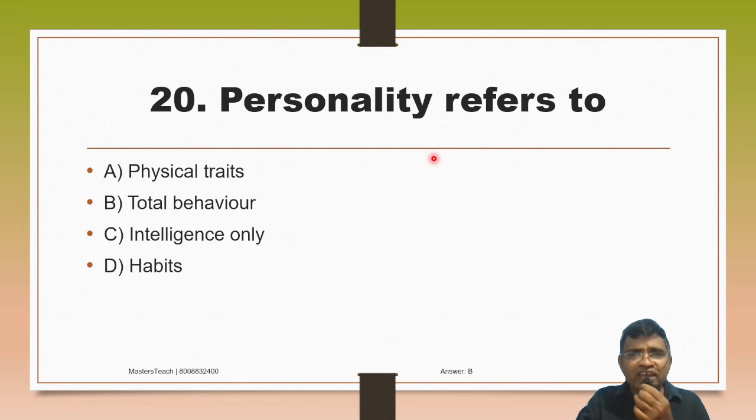Then personality refers to: A. Physical traits, B. Total behavior, C. Intelligence, D. Habits. Personality refers to total behavior. Total behavior. You should remember this, and do comment and share with your friends, and try to watch this particular video again and again. You'll have 30 out of 30 marks.